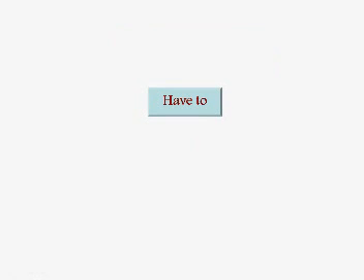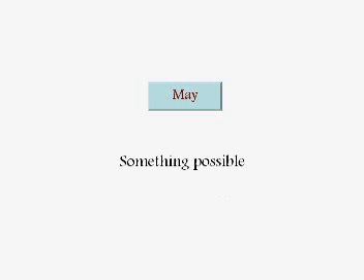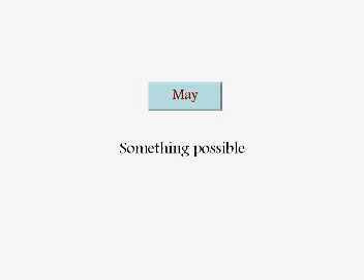Have to is used when there is something necessary you have to do. May, okay, for something that is possible. But remember, may is used when you are not quite sure of the fact. When you are not sure, you can use may. So, something possible. Okay?